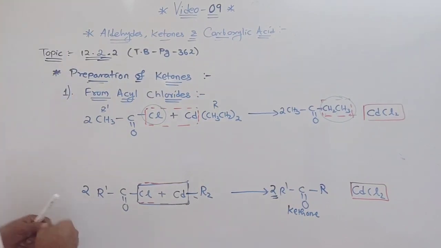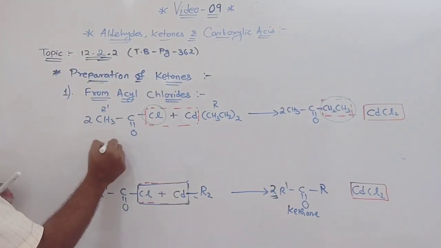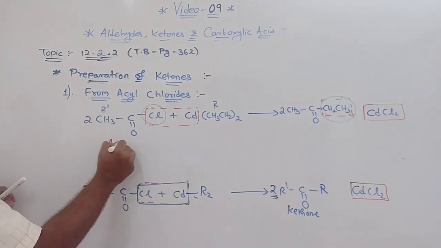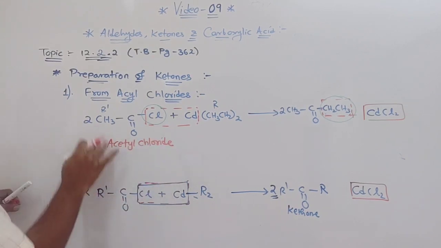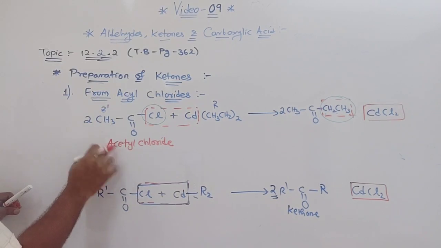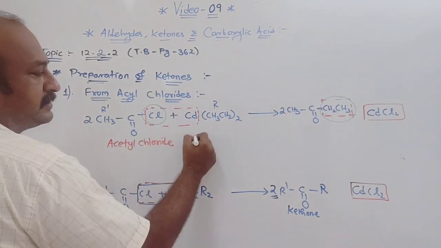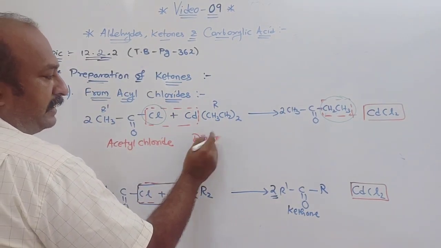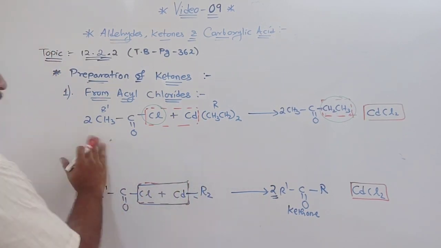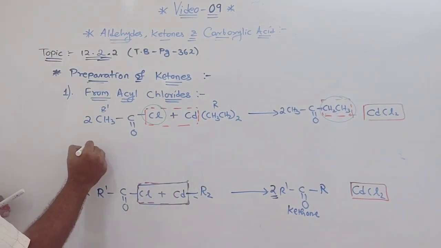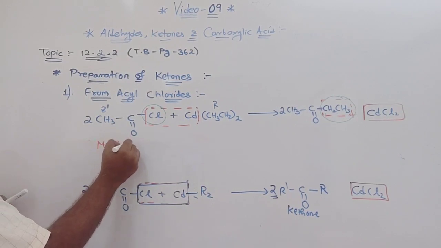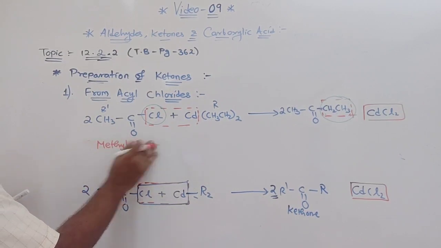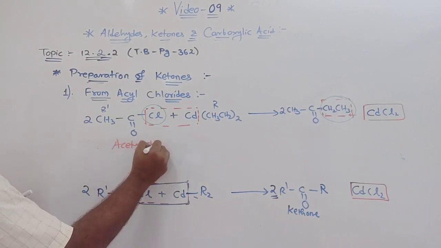This is your acetyl chloride, or methyl chloride also you can write, but 2 molecules are there. This side dialkyl, but in this case I write the name methyl chloride. This one acetyl chloride.